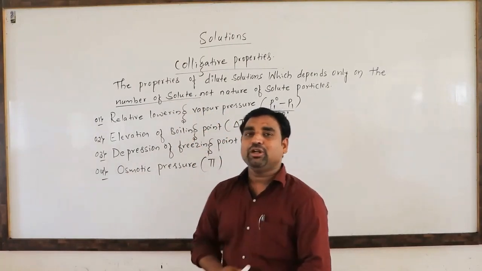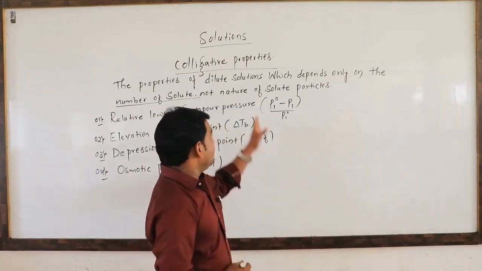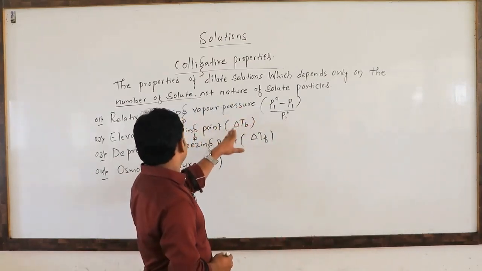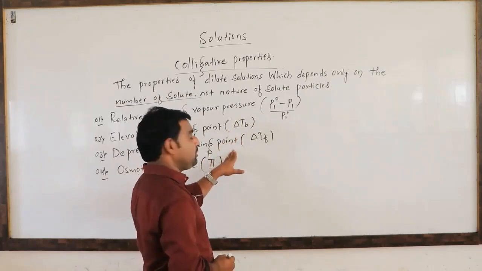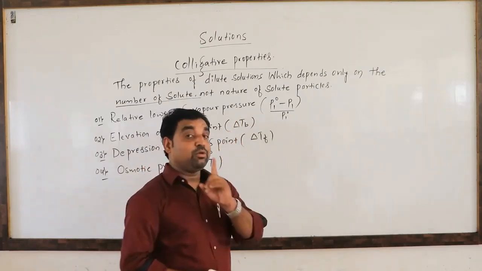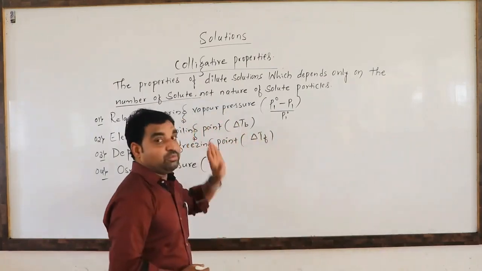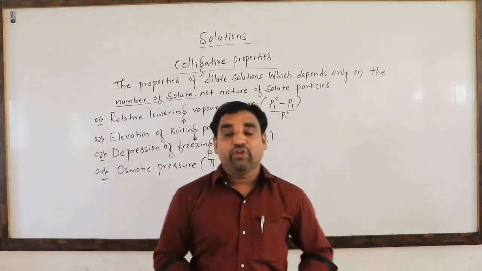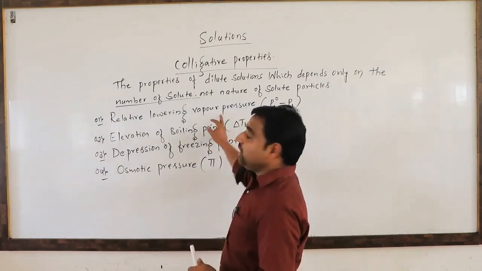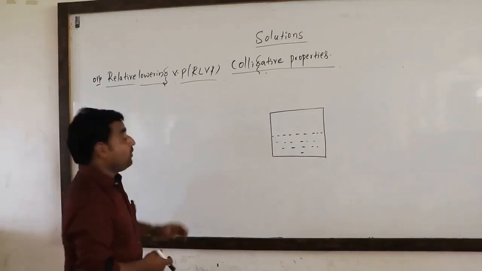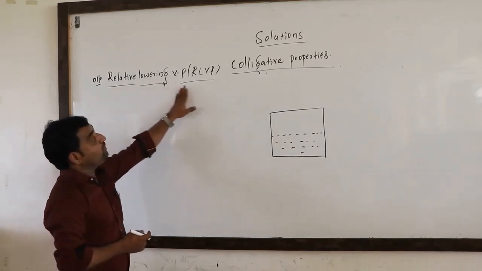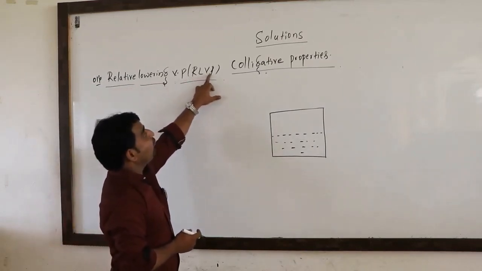And one more important thing you have to remember: from relative lowering of vapor pressure, elevation of the boiling point, depression of the freezing point, and osmotic pressure, one problem will come for the theory on the basis of these colligative properties. Now we will discuss the first colligative property, that is the relative lowering of vapor pressure, RLVP.